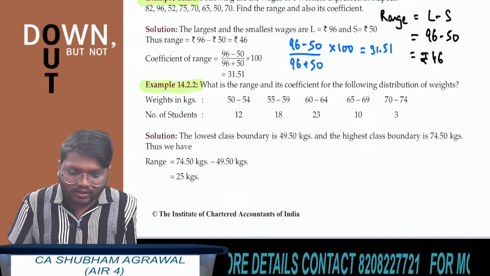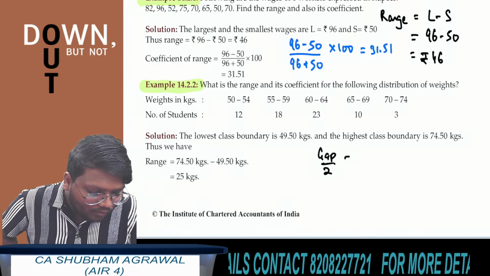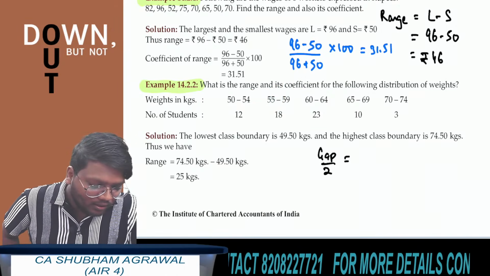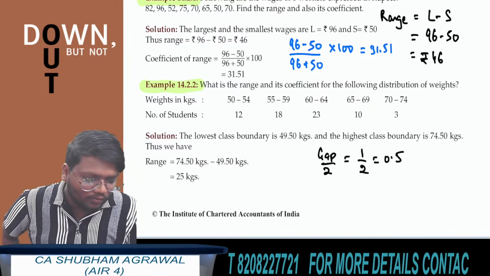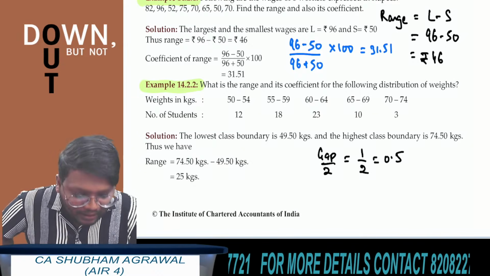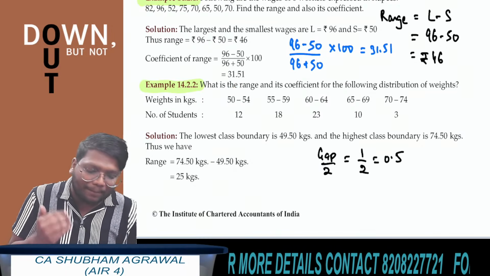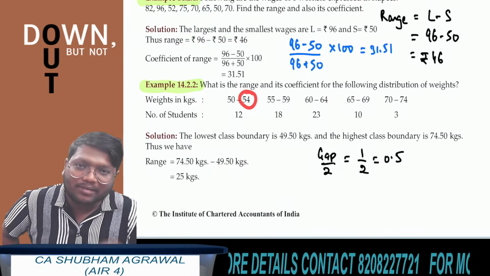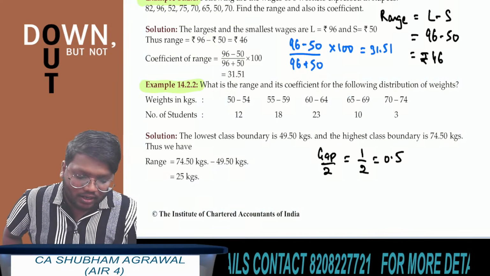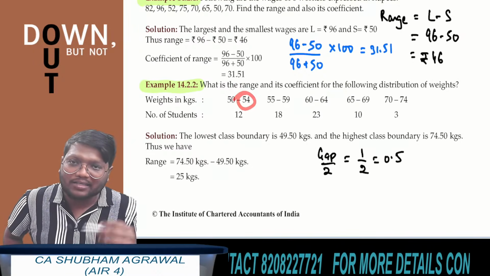How to make the data continuous? What you have to do? First, find gap divided by 2. What is the gap here? 55 minus 54 is what? 1. So there is a gap of 1 here. So 1 upon 2 is what? 0.5. You have to find gap upon 2. Now, in the lower class limit you have to subtract 0.5, and in the upper class limit you have to add 0.5, in order to make the data continuous.